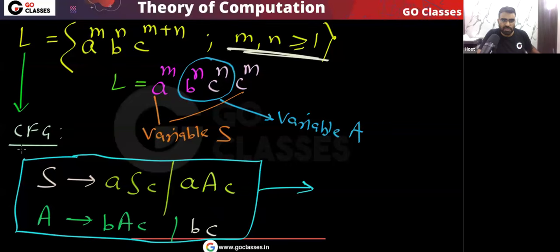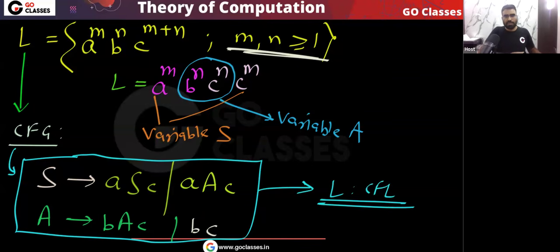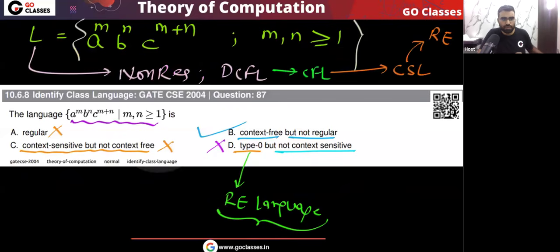Because for this language I have a context free grammar, I can say this language is CFL. Okay, very simple. Now let's move on. For this question, the answer will be option B. This language is context free but not regular. And also this language is DCFL, because you can create a DPDA.